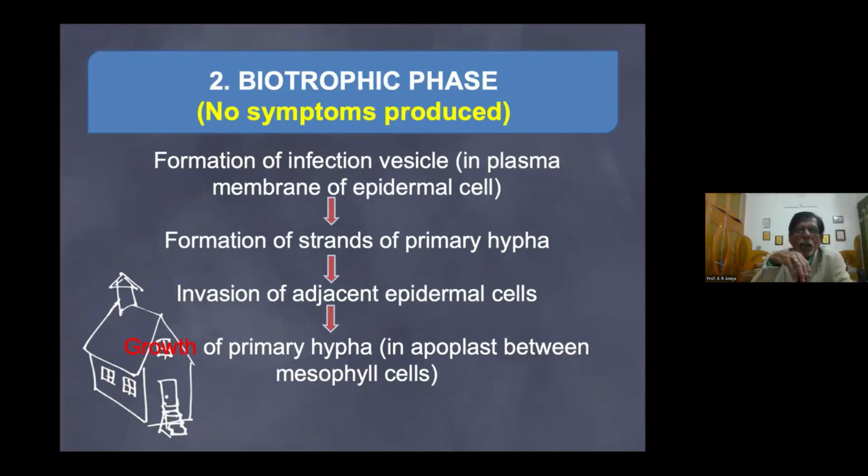The first phase is penetration of the host. Then it is followed by the biotrophic phase. It goes inside and multiplies in the tissue cells. After that, when it multiplies in the mesophyll cells, the third phase comes, the necrotrophic phase, which is the killing of the host by the production of toxins as well as enzymes. Next, go to the next one.